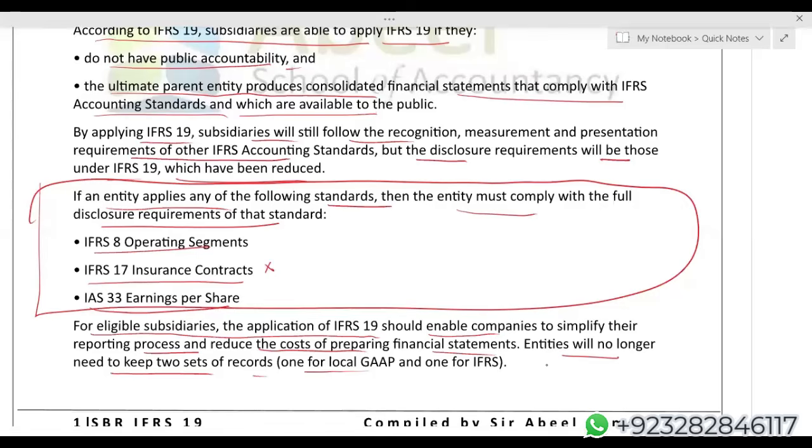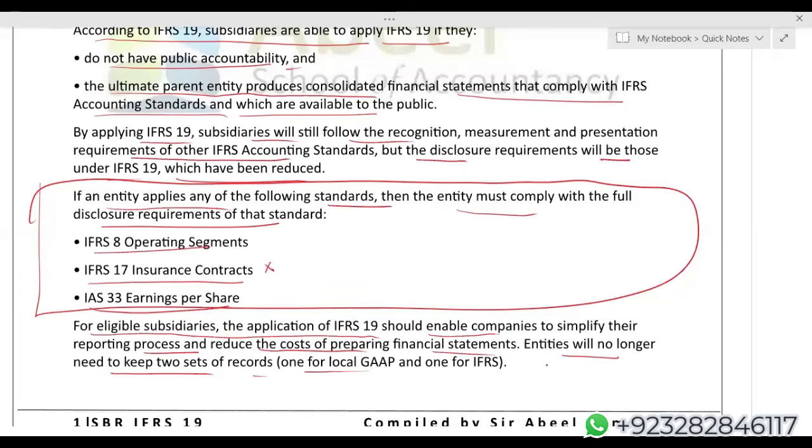If you recall IFRS 18, we have revised it at least 2 to 3 times in our live revision classes. And I did mention many times that from here onwards, when you answer questions in SBR, just by writing that this transaction impact goes to the statement of P&L, you will either not earn marks or you will earn half of the marks, because now IFRS 18 is a part of your syllabus.